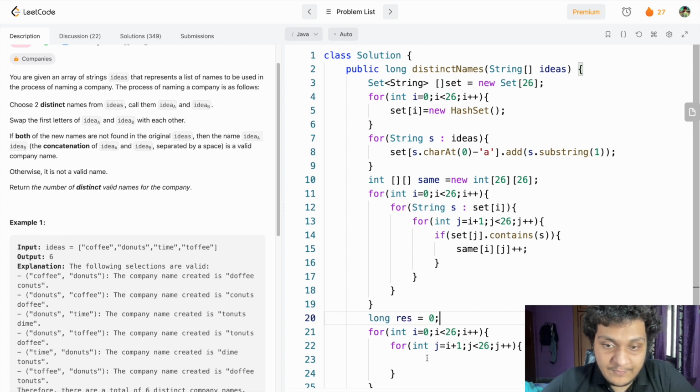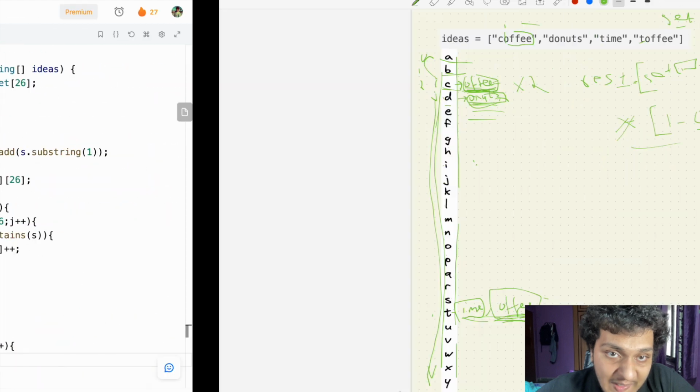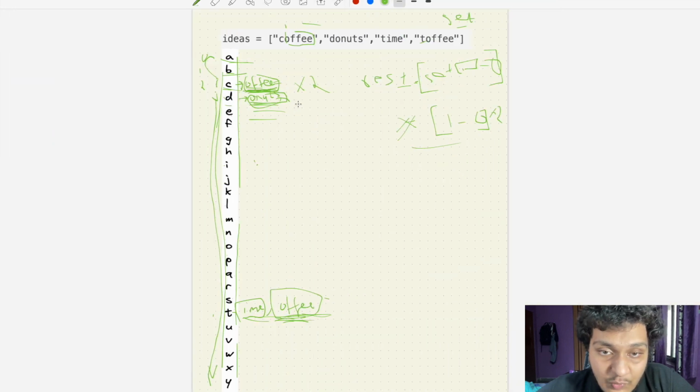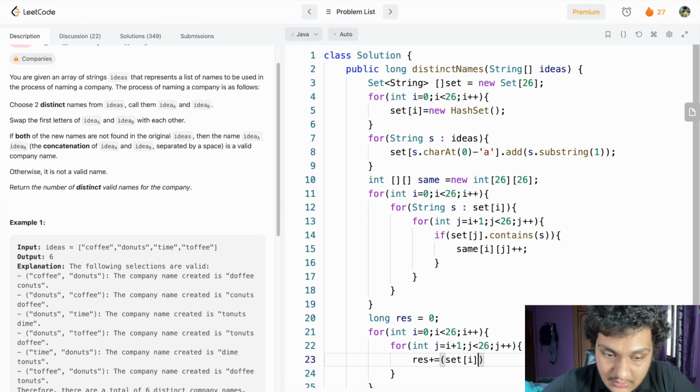Then what I will do here, I have to add result plus equal to set of I. So we took here set of I. Do we have any similar here? We don't have. So what we have to do? We have to say minus. Is there any same? If there is not same, then it will be equal to 0. And again, what you have to do? We have to multiply the same thing, but it should be here now j.